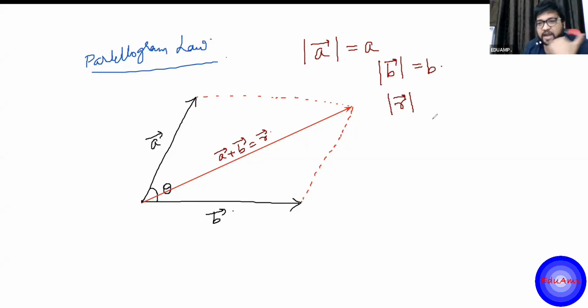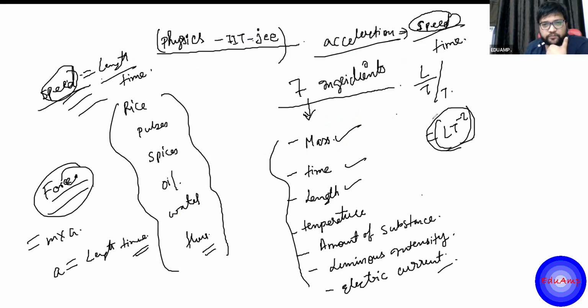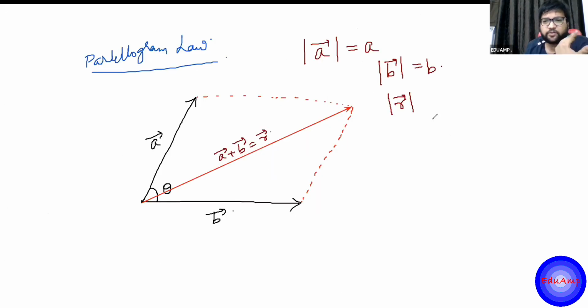Like in this case, we had found out this magnitude, in which we had got the answer square root 29. So the boy had moved 2 in this direction, 5 in this direction, right? So this we got as 25 plus 4 square root 29. So this square root 29 is the magnitude of the resultant. 5 is the magnitude of one vector, 2 is the magnitude of another vector, and root 29 is the magnitude of the resultant. So here we are trying to find out what is the resultant.